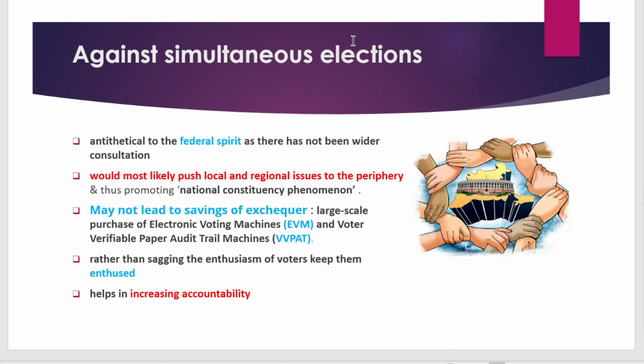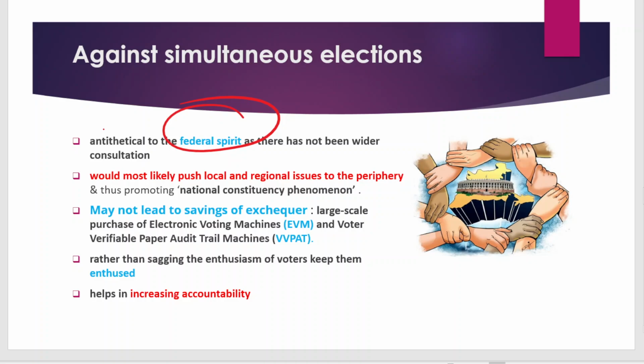And when we talk about arguments against simultaneous elections, first of all, it is antithetical to the federal spirit, because many of the states were not consulted. Also, there is a higher chance that national issues and regional issues will get converged, and national issues will take priority, and hence the candidates and the voters may favor the national interest and vote for the party which is in power.